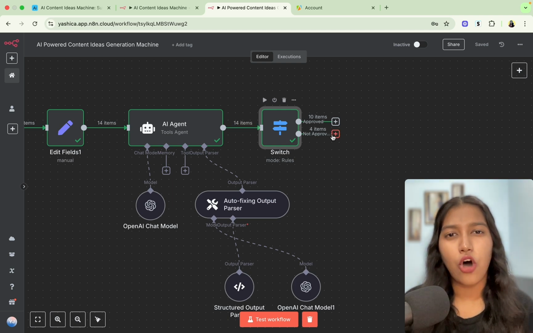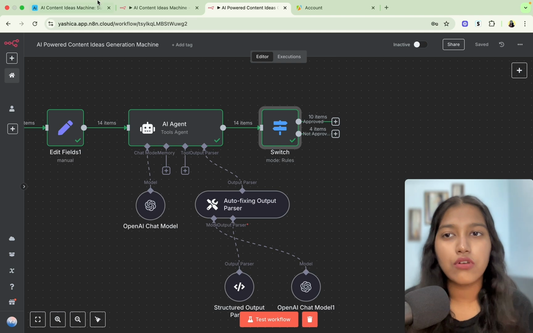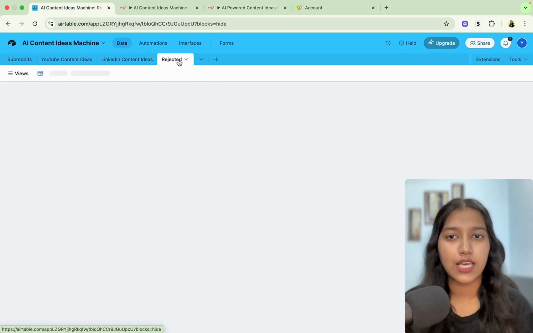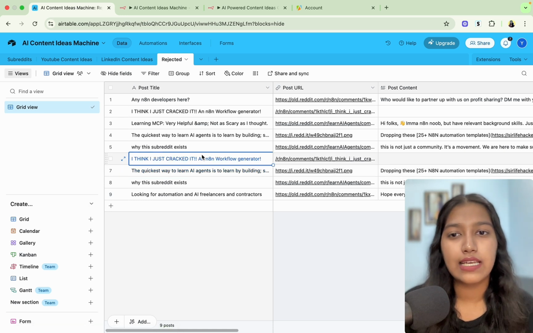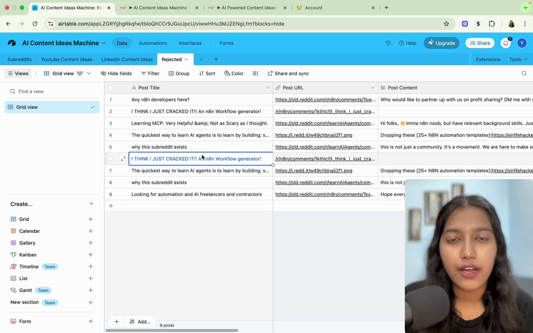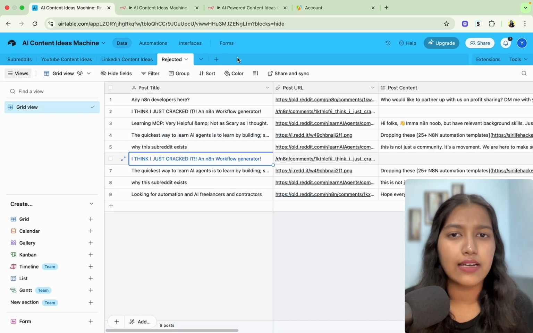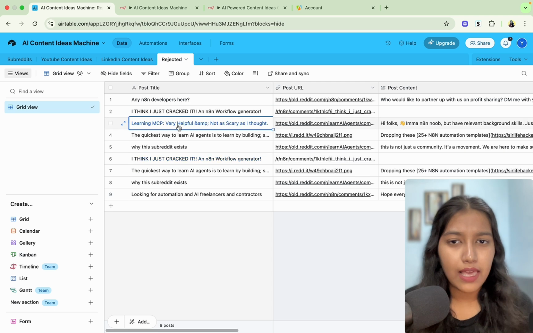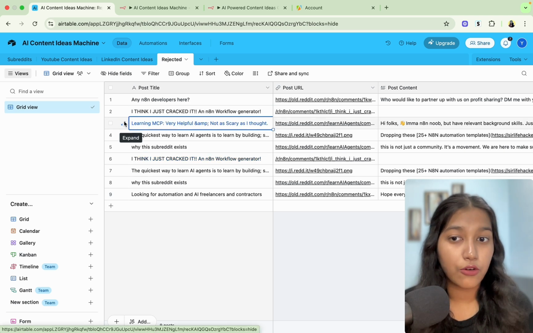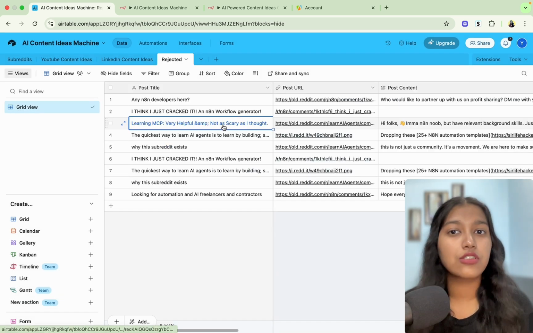So for the not approved post, you can either just leave it like that or you could also add it to the rejected table of Airtable. The reason why I like to do this is because later on when I'm just feeling bored, I can come into this particular table and see the posts that the AI agent did not approve, right? And maybe I find something that could be valuable for me. So for example, MCP, yeah, that's something I could cover on my YouTube channel. And this guy just rejected it.